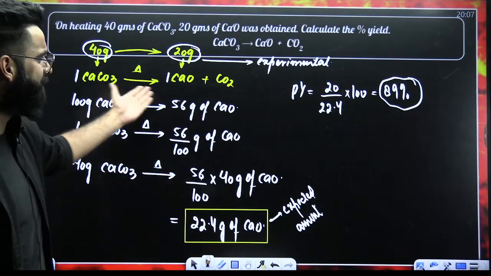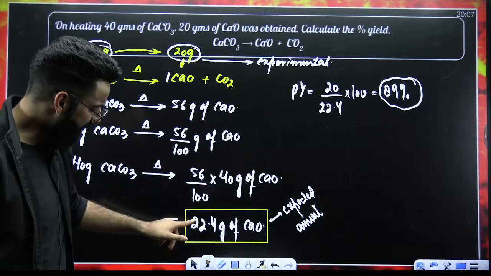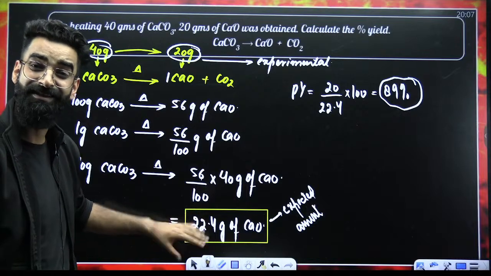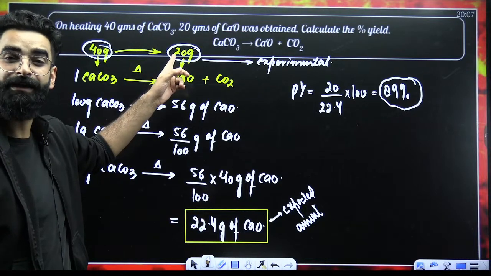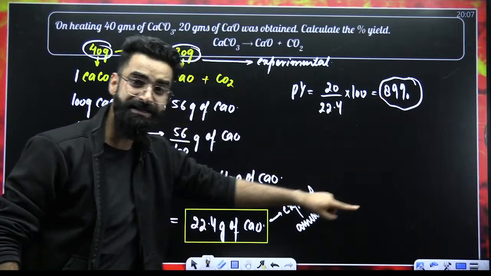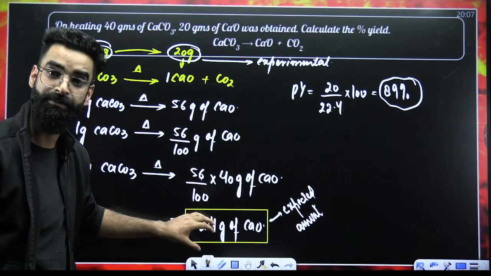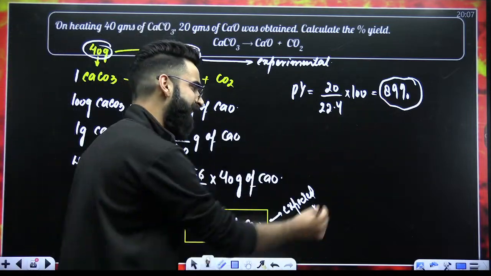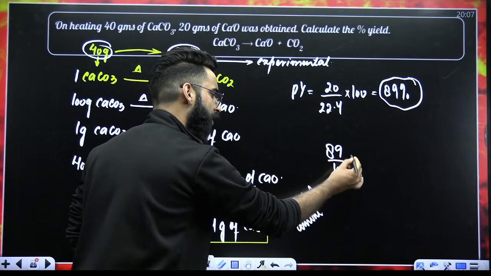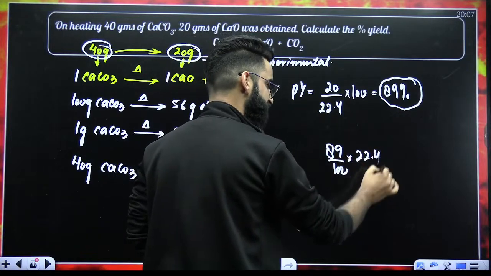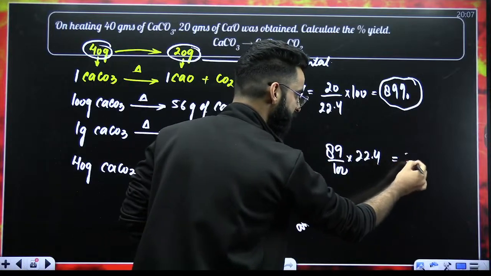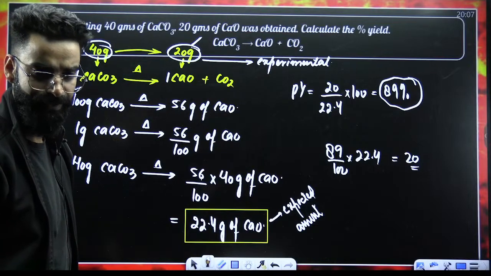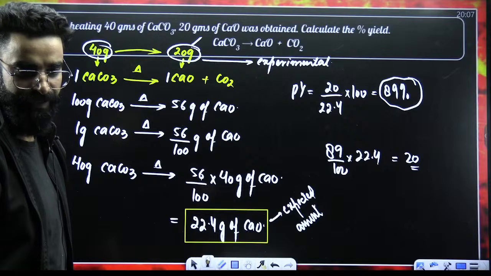But over here, the yield of the reaction is 89%. That means whatever amount you expected, not entirely this amount was formed in reality. I would say 89% of this amount was formed in reality. If you calculate 89% of the expected amount, it will come out to be 20 only. I believe this is clear.